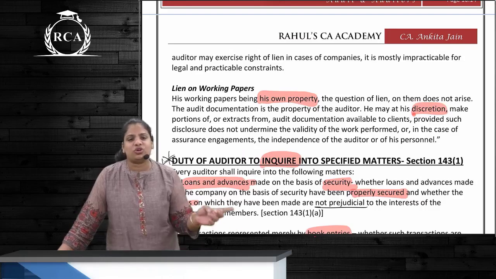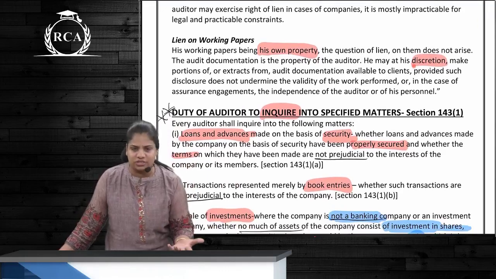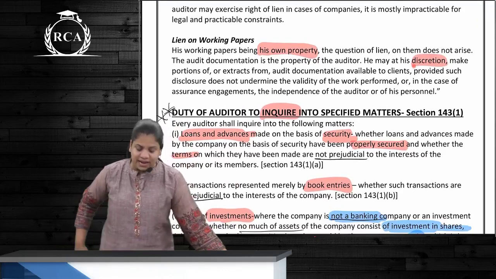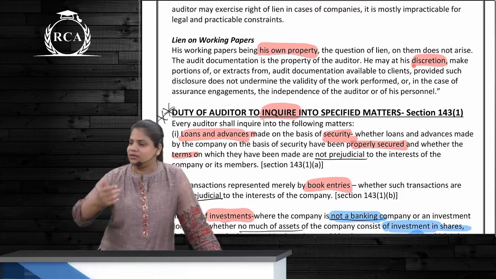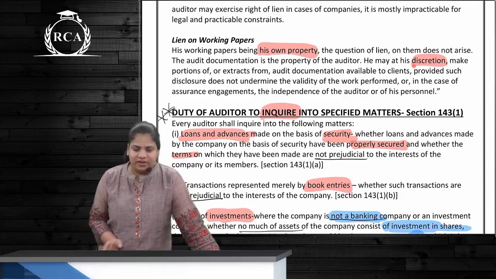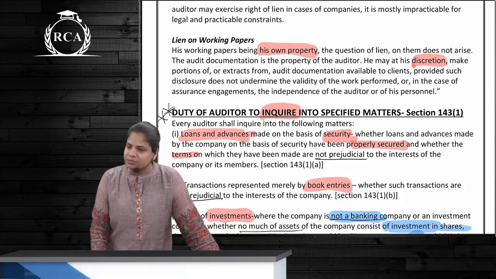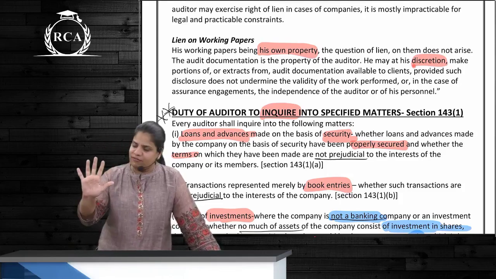Is he bound to show or ask every question he has to the client? No. He will only show or disclose that information which will not undermine the validity of the work that he has performed. He doesn't want to show it. Can he not show it? Definitely yes, because those working papers are whose property? The auditor's property. Correct? These were the rights. Once again, how many rights do we have? 5 rights. What are they?